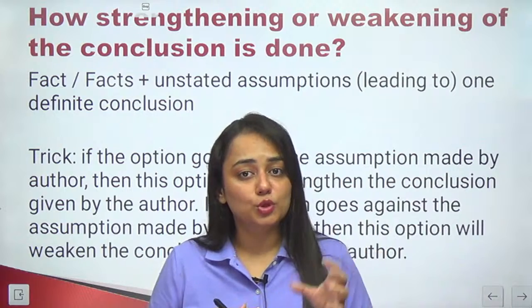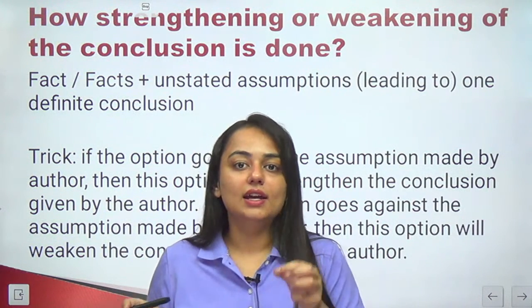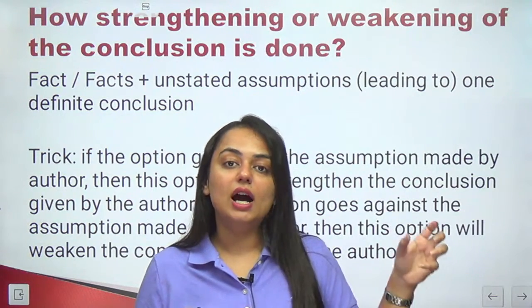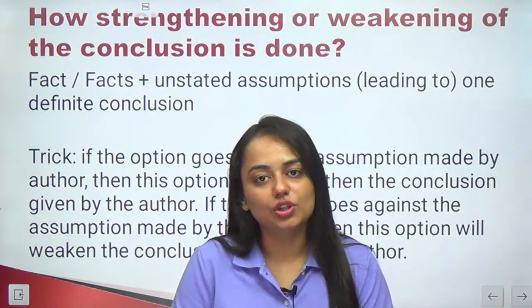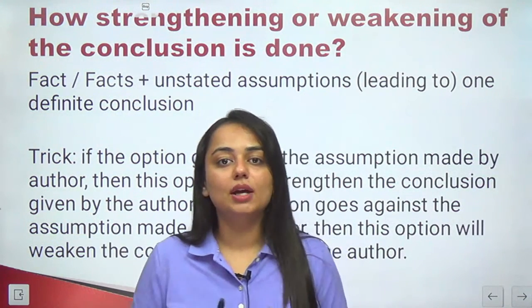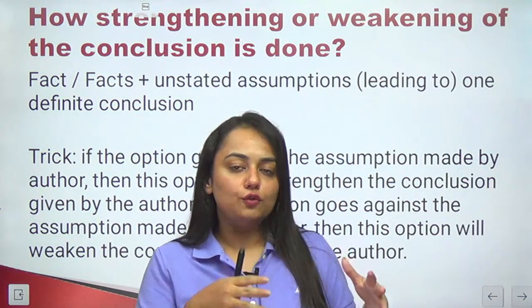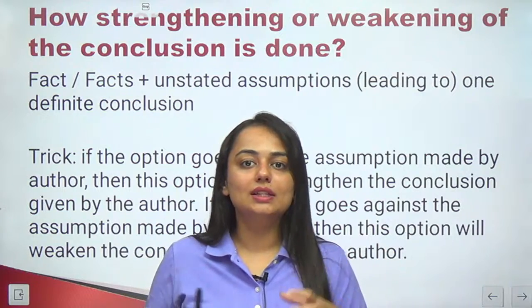If the given options are going against the assumption or the stated facts, it will be contrary to the conclusion, which means it will weaken the conclusion. That is how you have to select your option. The examiner might ask you, which of the following strengthens the conclusion? Which of the following weakens the conclusion?